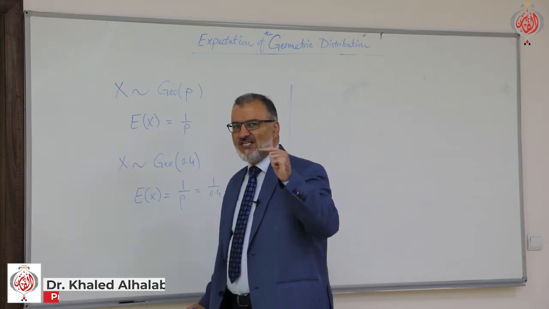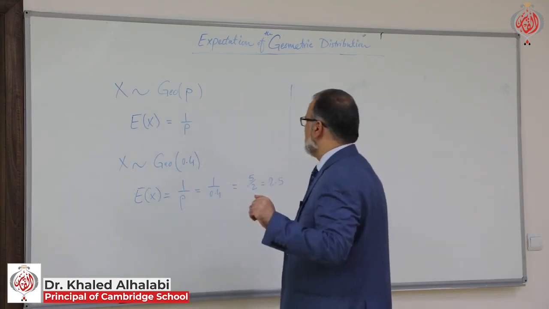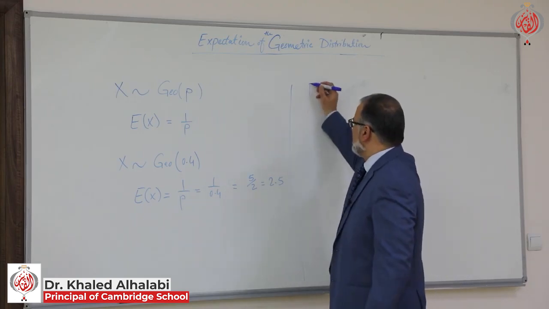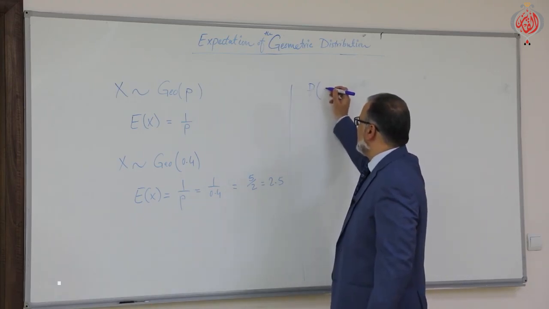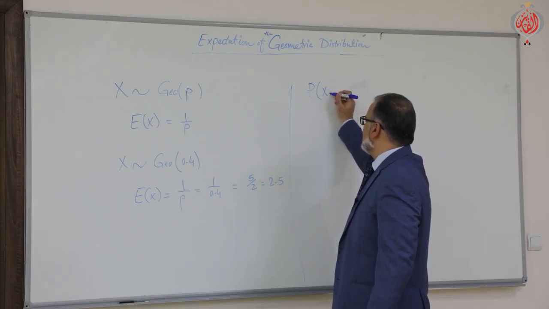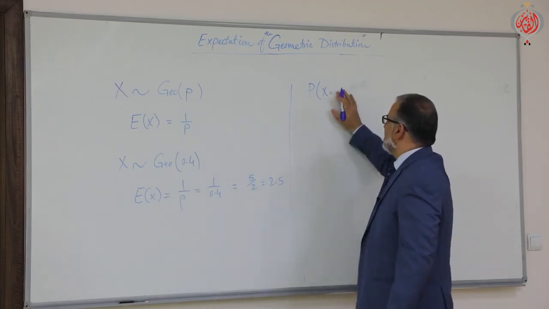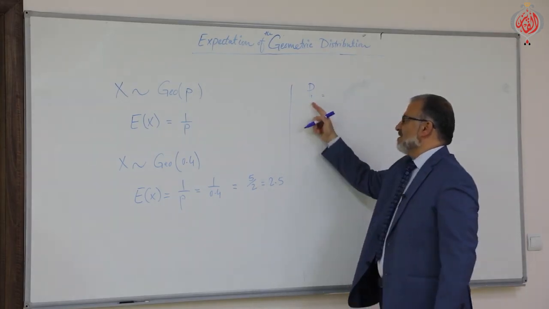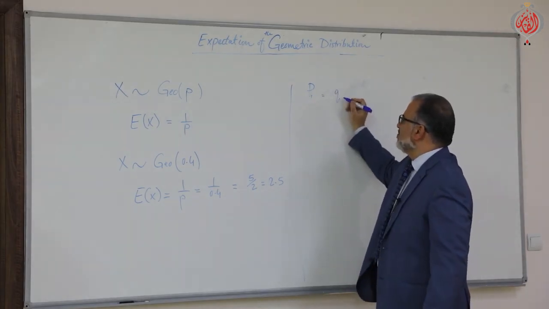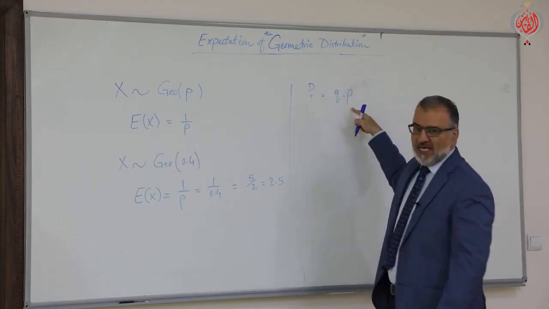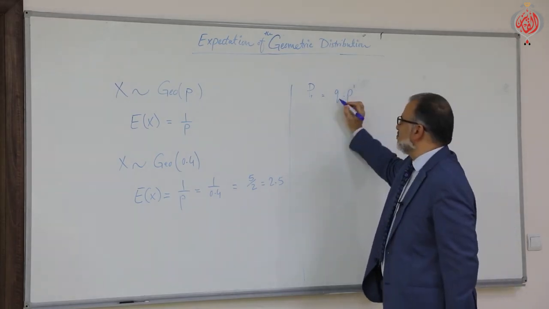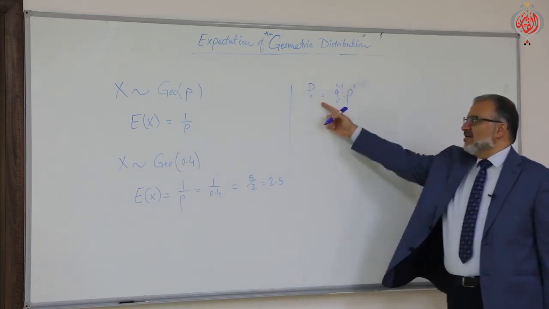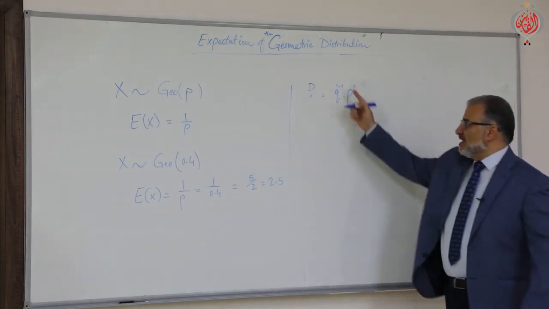Look here, let's revise together the geometric distribution. What's the formula of the geometric distribution? We said it is the probability of R, here we are writing, it is Q always times P to the power of 1. But what about Q? It is R minus 1. It is R plus 1, minus 1.